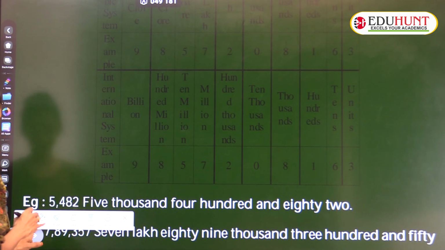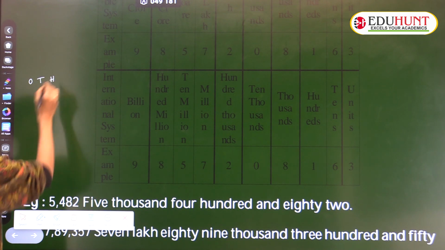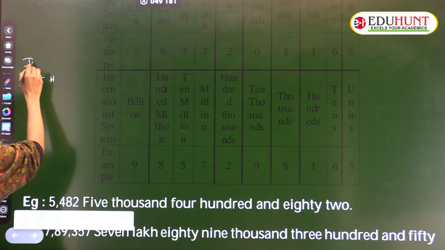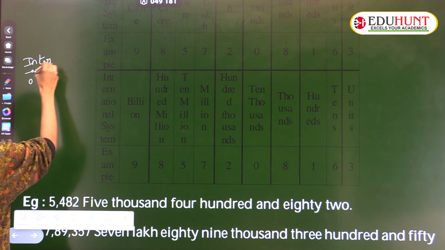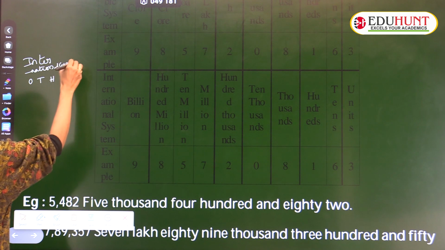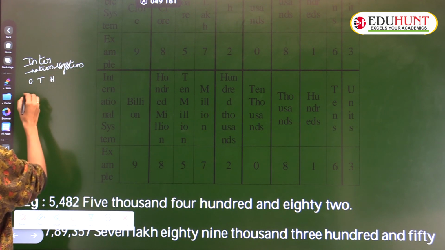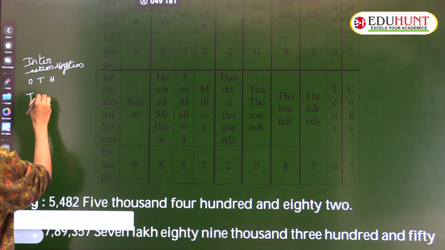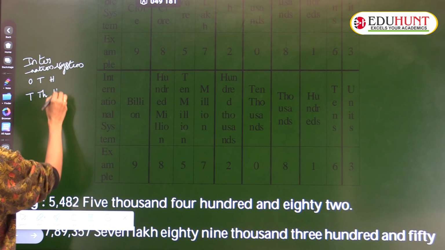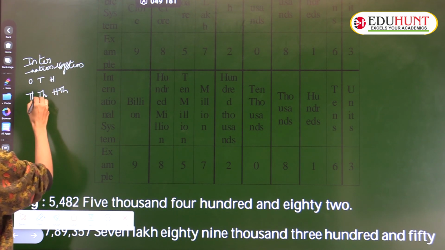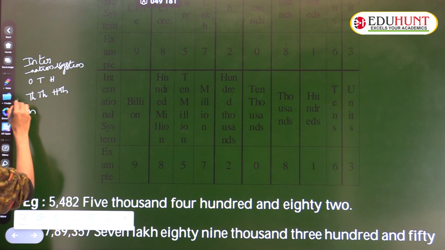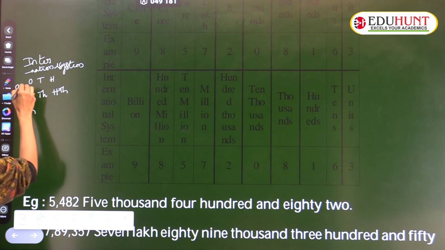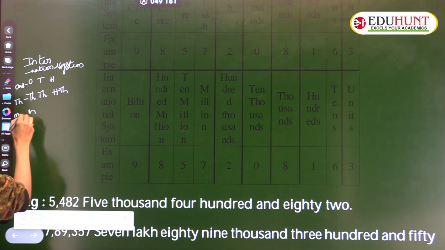Once again I am writing here ones, tens, hundreds. That story is over. International system. After that thousands, 10 thousands, 100 thousands, write TH. After that the million story.